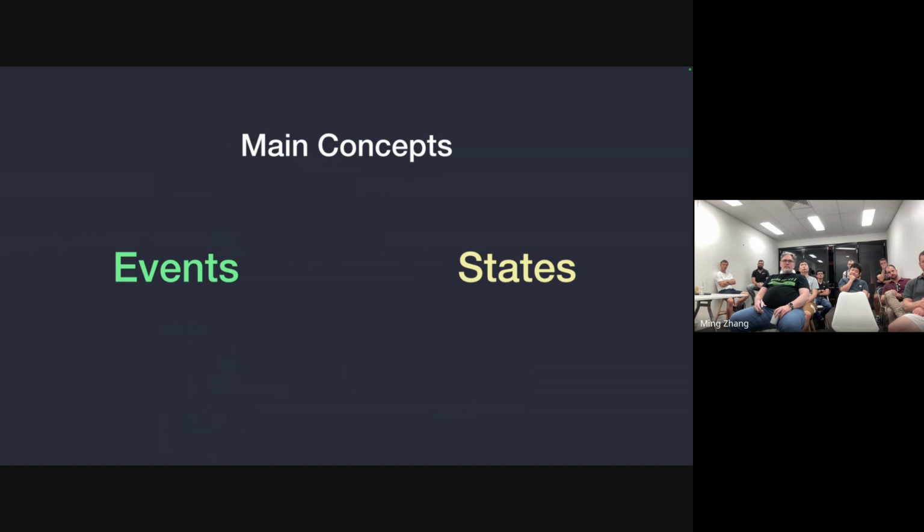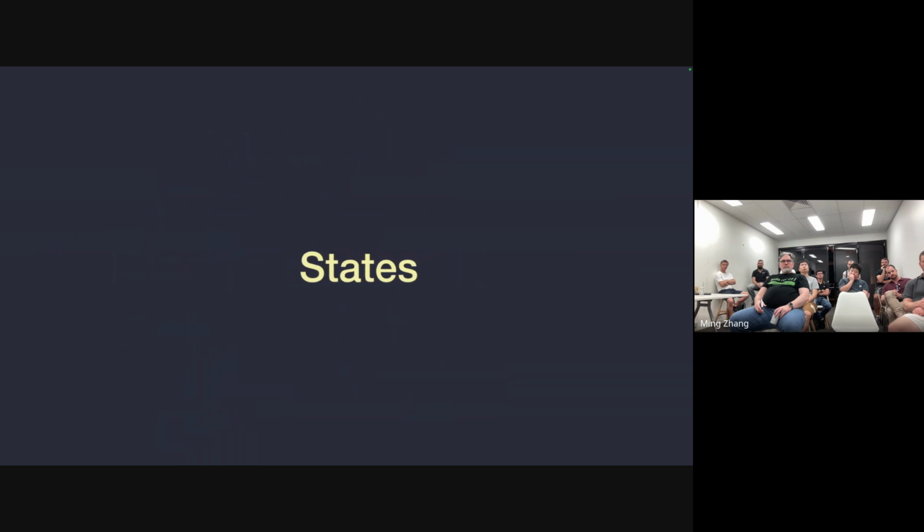So now let's talk about states. The definition of the word state is the particular condition that someone or something is in at a particular time. So in event sourcing, the state is the current state of our data, which has actually been calculated from the events that have happened.